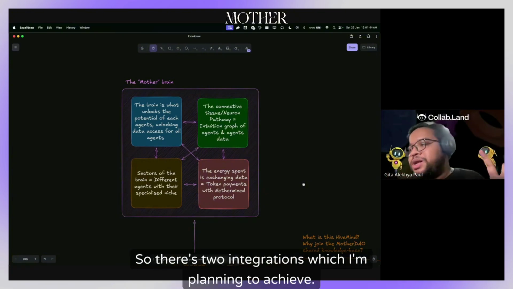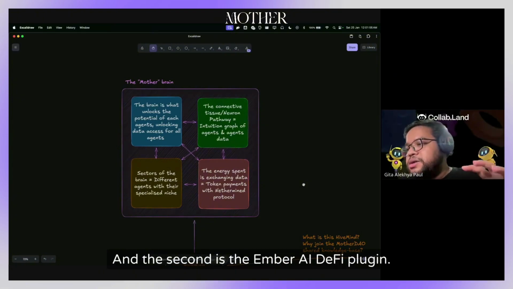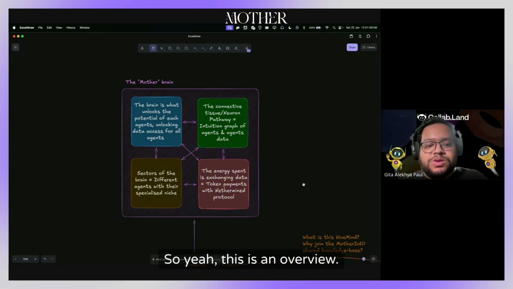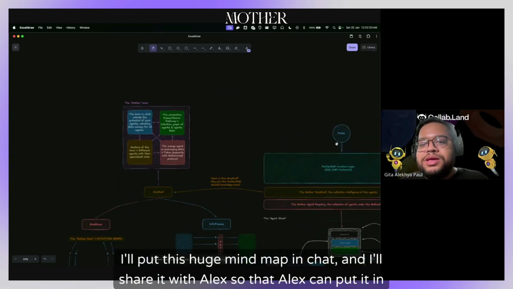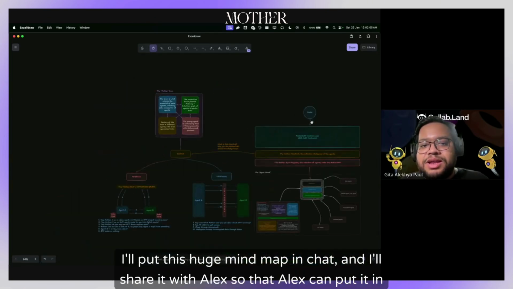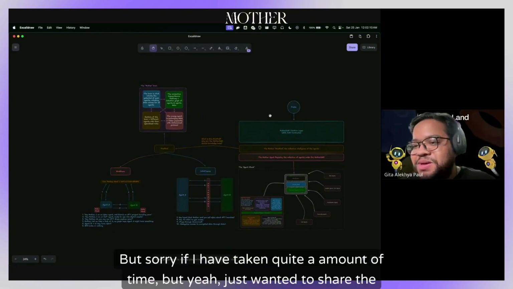So there's two integrations which I'm planning to achieve by the next week. It's this Nethermind payments interface, and the second is the Ember AI DeFi plugin. So yeah, this is an overview. I'll put this huge mind map in chat and I'll share it with Alex so that Alex can put it in Notion. Sorry if I have taken quite an amount of time, but yeah, just wanted to share the updates.